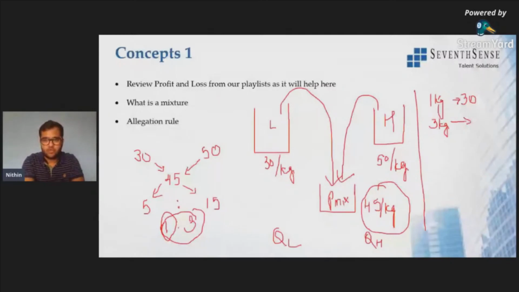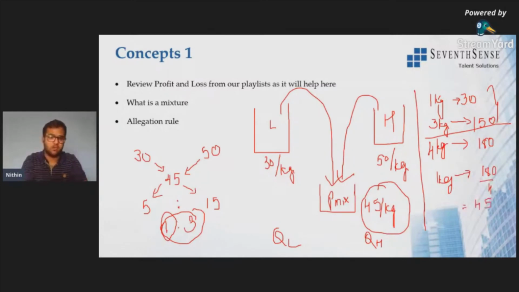So it becomes 150 here. Now totally in the mixture, I am mixing 4 kg. I'm taking 4 kg rice. The cost price, added together, will be 180 rupees. So the price of the mixture per kg, I want to know what is 1 kg rice in the mixture. So it becomes 180 divided by 4. What is 180 by 4? It is nothing but 45 rupees.